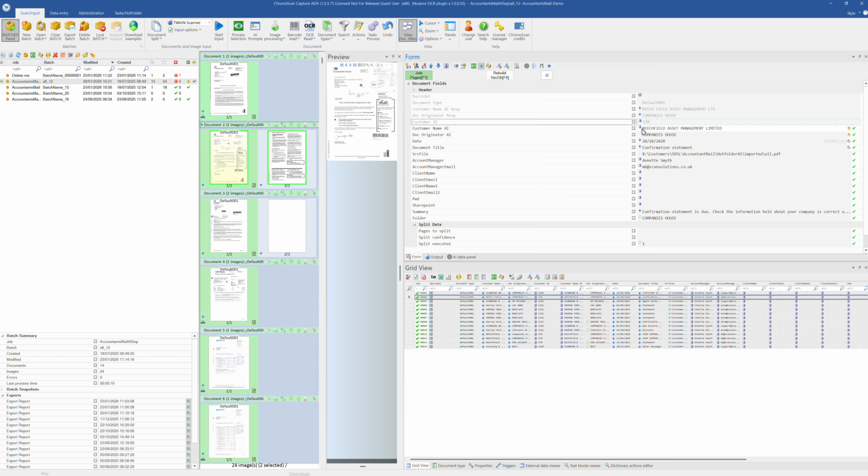We've also done a lookup here. Once we know who the client is, we've returned who the account manager is and the account manager's email address.